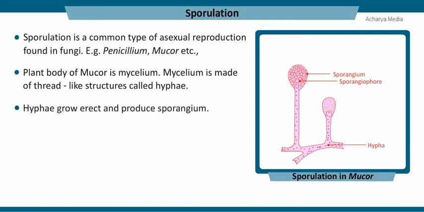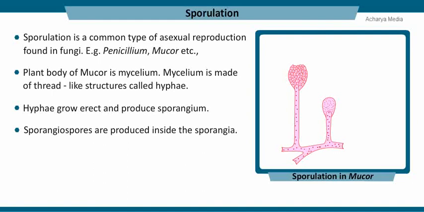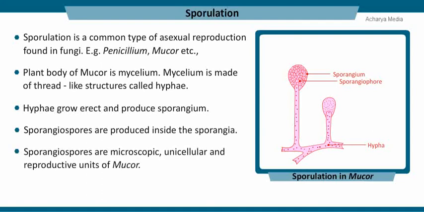During sporulation, some of the hyphae grow erect and produce a sac-like structure called sporangium at their tips. The nucleus of sporangia undergoes several mitotic divisions to produce a large number of spores called sporangiospores. When the wall layer of sporangium breaks, these sporangiospores are liberated. Sporangiospores are microscopic, unicellular, and reproductive units that germinate into new vegetative hyphae of Mucor.